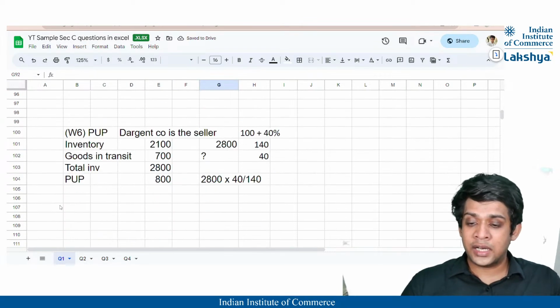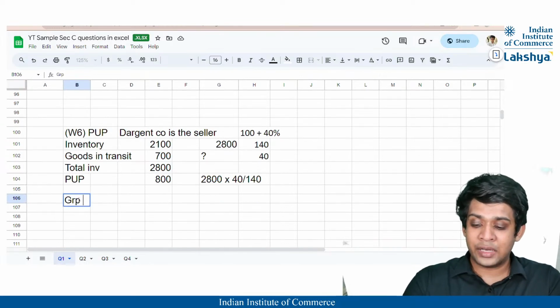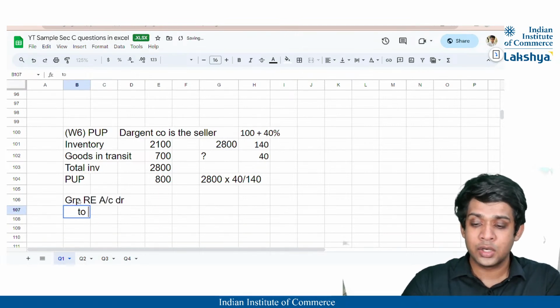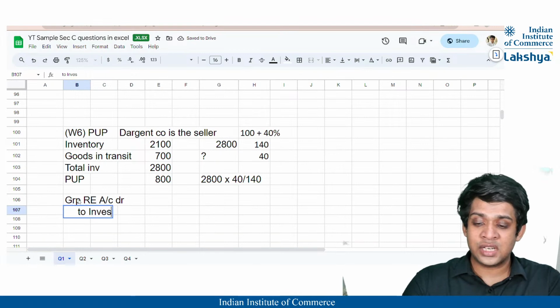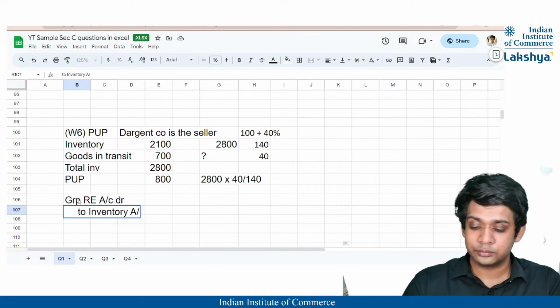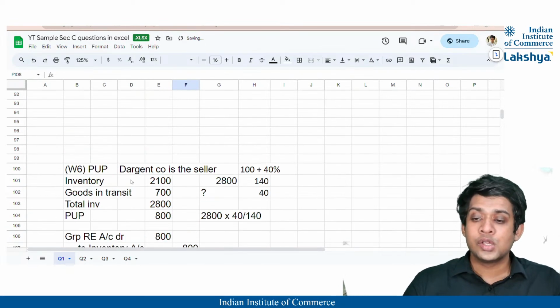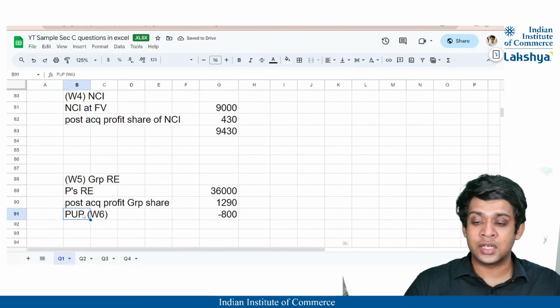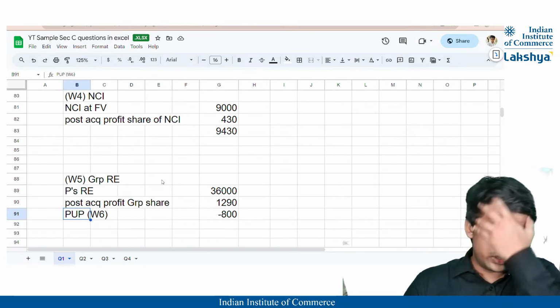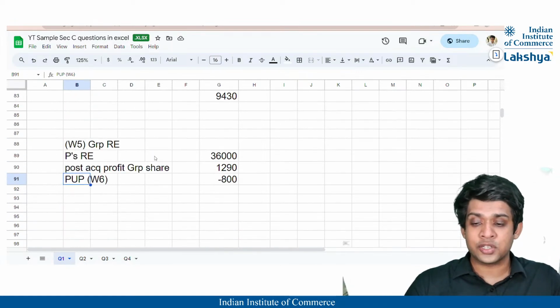So what is the journal entry? For those who do not know the journal entry, since the parent company is the seller, group retained earnings account debit. That means we are deducting from group retained earnings to inventory on the face of the statement of financial position account, right? And the value will be nothing but 800, here also 800, right? So we have prepared our working note 6 and we have made the necessary adjustment as well. Or only on the inventory side we'll do it when we prepare the consolidated statement of financial position.